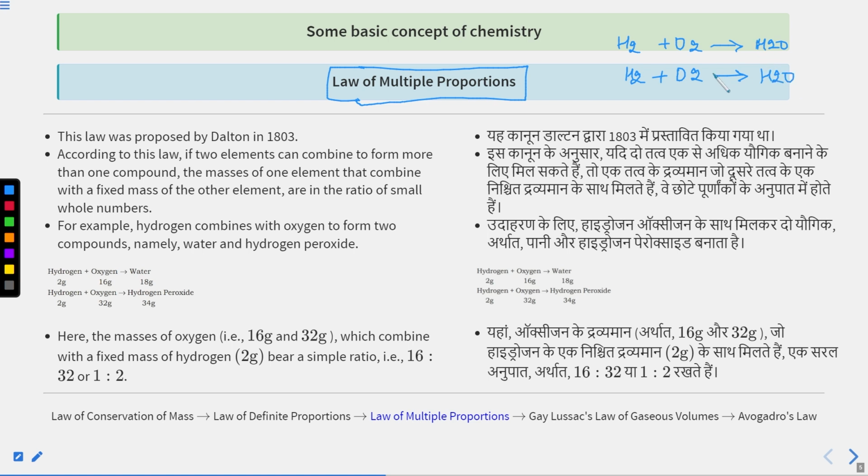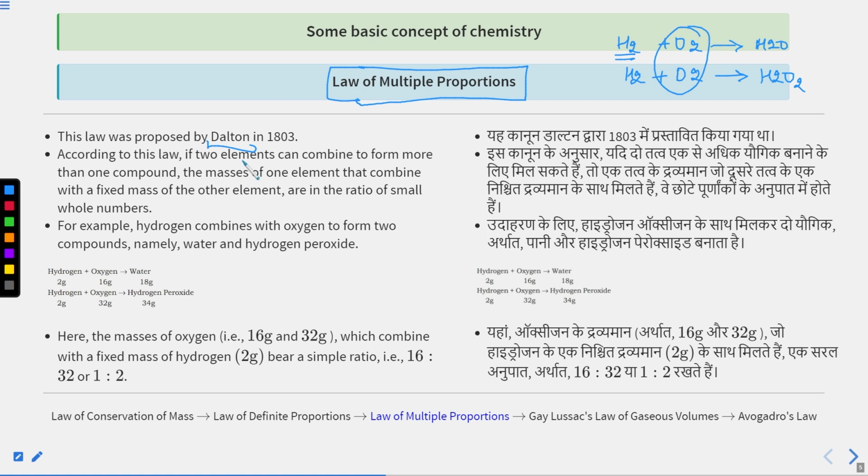But the point here, according to the law of multiple proportion, is that if elements are combining to give a compound, and they are giving more than one compound, one time they are giving H2O and another time H2O2, the proportion of these elements will be in the simplest ratio, if they are combining with a fixed mass of another element. This law was proposed by John Dalton in 1803.